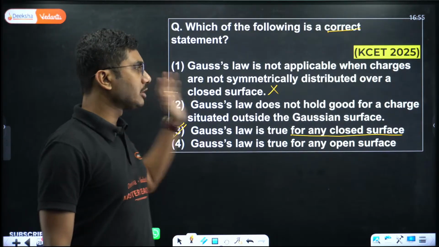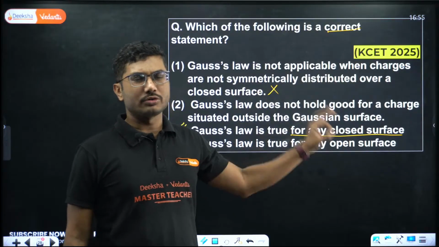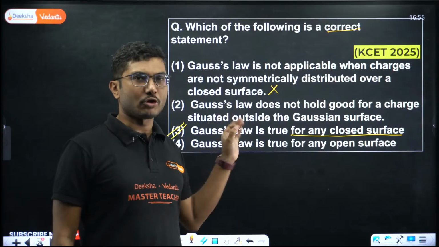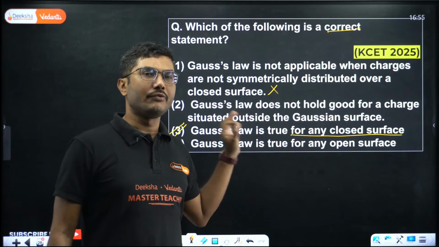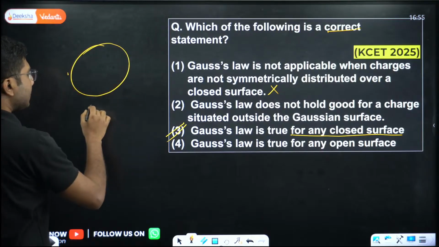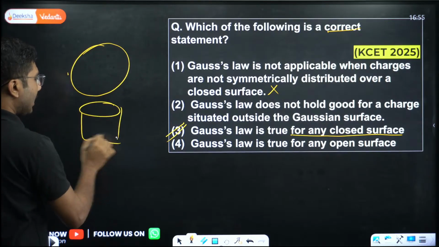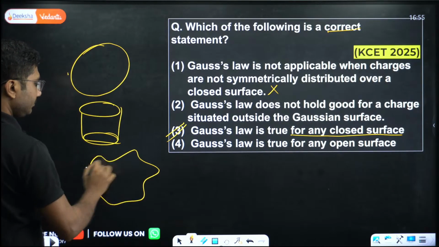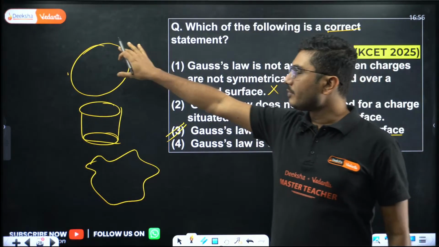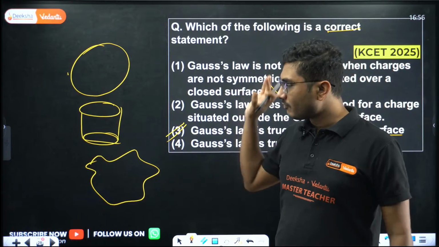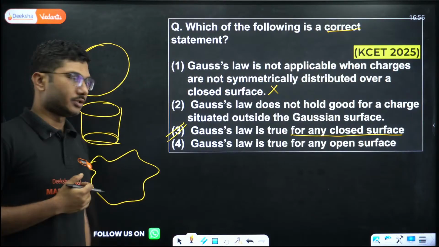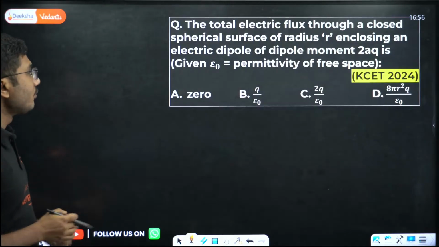And remember, Gauss's law is true for any closed surface. As long as the surface is closed, does not matter its shape or size, Gauss's law is always true. The surface can be a sphere, a cylinder, or an odd shape like this. Gauss's law is always valid. It is not only valid for sphere or cylinder, it is valid for odd shapes as well, as long as the surface is closed. Okay, now let's move on.